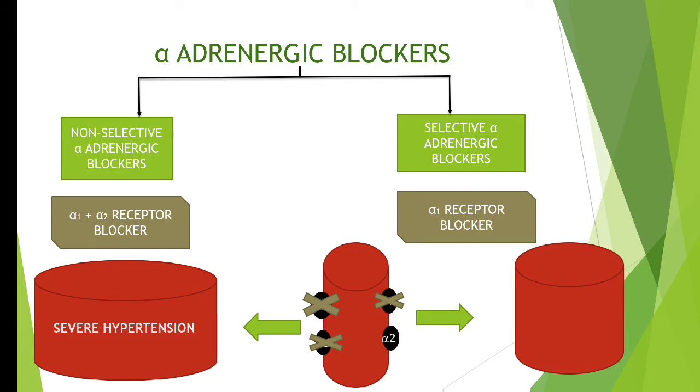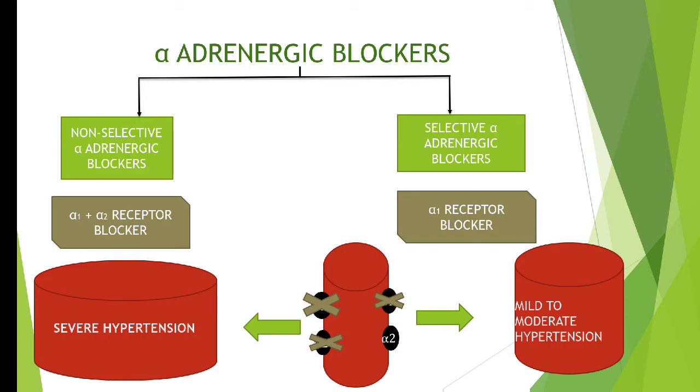Okay, because severe hypertension will require a more competent, more strong vasodilation. So non-selective alpha adrenergic blockers are mainly used in the treatment of severe hypertension, whereas these selective alpha adrenergic blockers can be used in the treatment of mild to moderate hypertension.